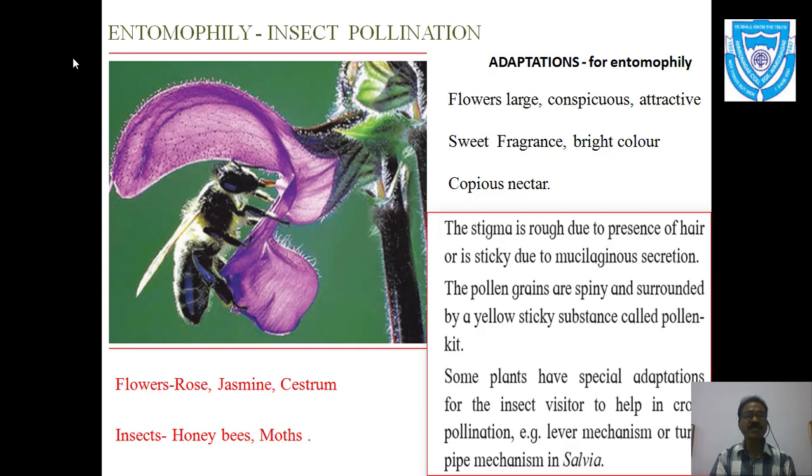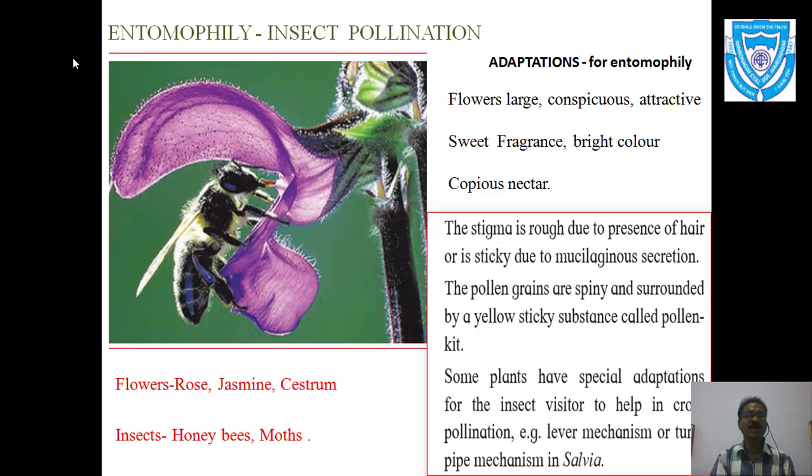The stigma, which is part of the carpel, is rough due to the presence of hair on it, and because of the hair the area for receiving pollen grains increases. In some cases they are sticky because of some mucilaginous secretion given by the stigma, so the chances of pollination increase.